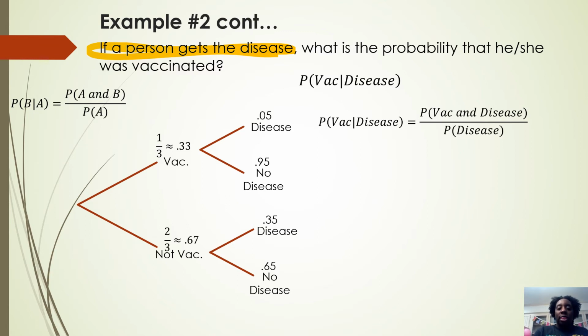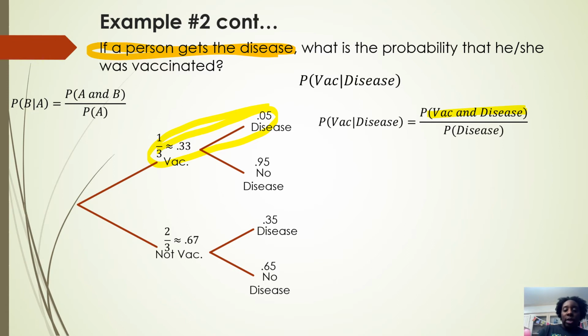We need this here because of the people who have the disease, I care about the vaccinated people. So that's going to be the top branch. That's going to be my yellow. But then I need all the people who have the disease. So we need all the disease branches at the bottom.